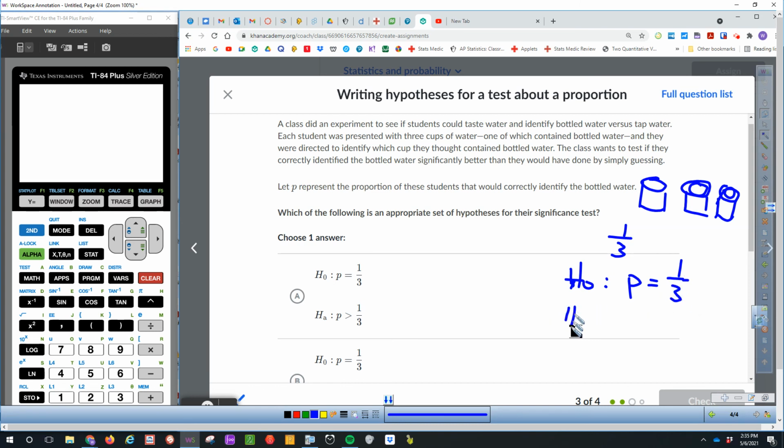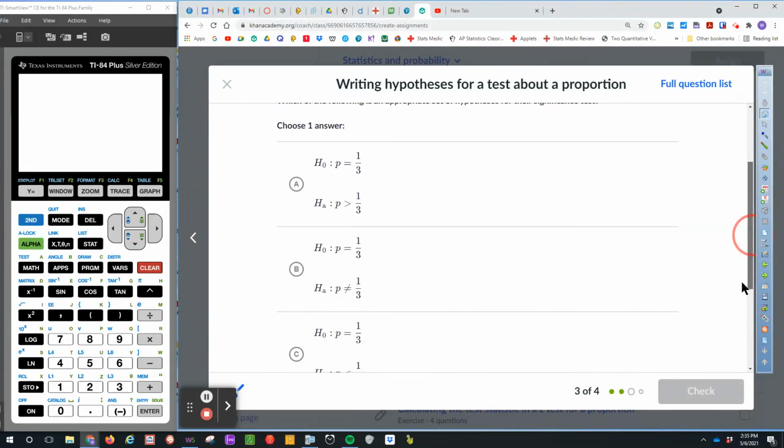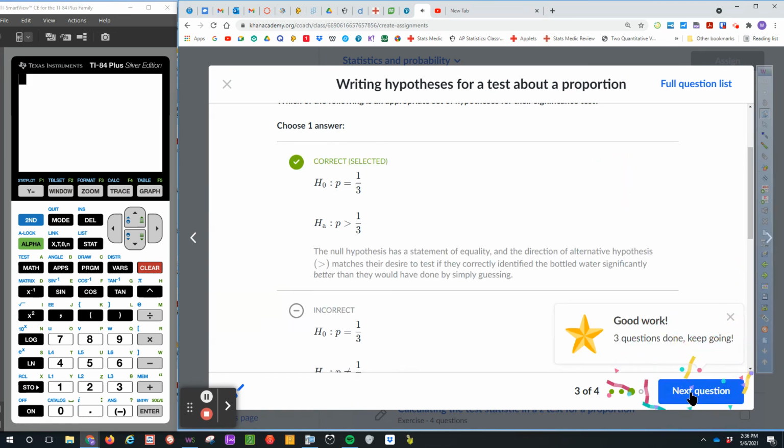So the alternate hypothesis is that if they're not guessing, it would be greater than 1/3, right? So here in this case, we are looking at p equals 1/3 for the null and p is greater than 1/3 for the alternate.